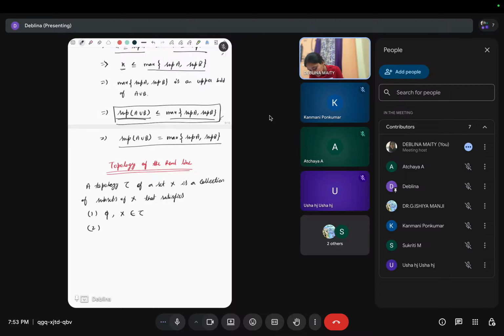So the union of an arbitrary collection of sets in tau must belong to tau. And the third one is what? The finite intersection will also be in tau.